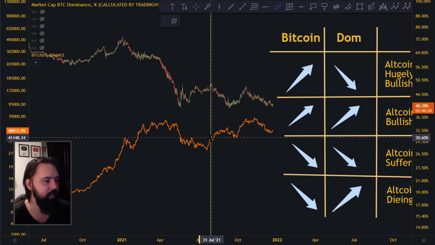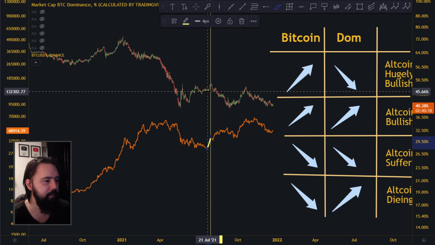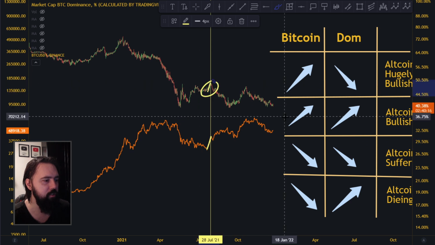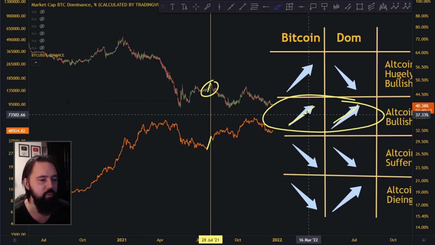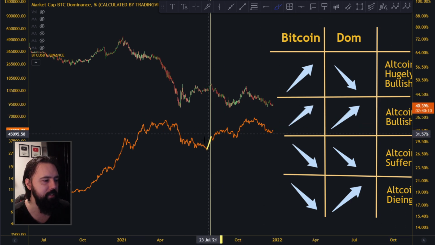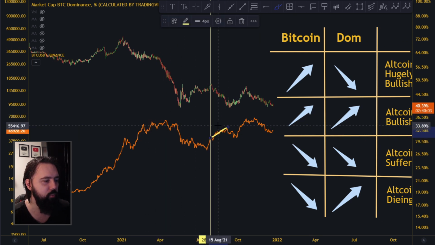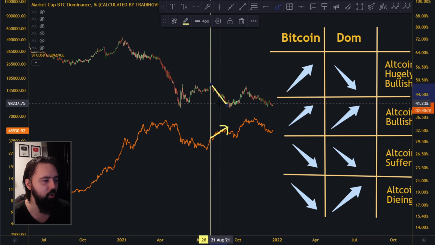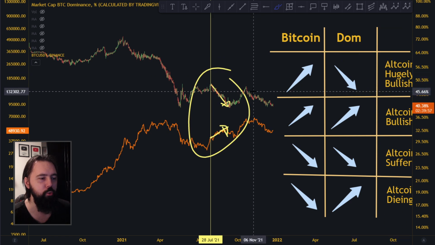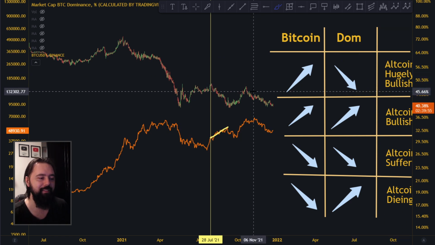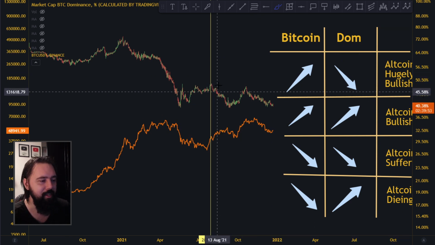When we started going towards the upside up here, we had these two motions towards the upside where altcoins were bullish, but not yet alt season. And then came the same part, like over here, it started zigzagging towards the upside. So up here it was going towards the upside, but look at the dominance. The dominance was going towards the downside, and this is the best case scenario. Altcoins hugely bullish up here. That's when we had the second part of the alt season. So this was very good.